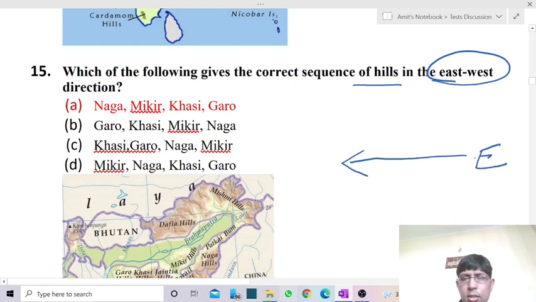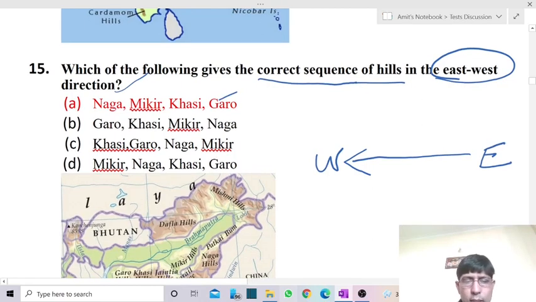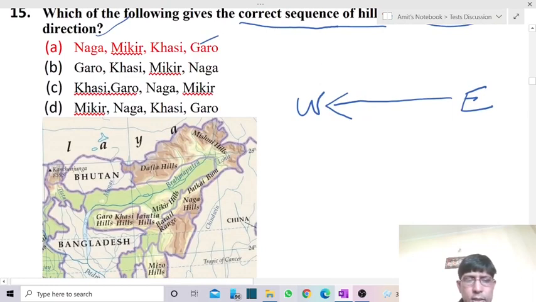This one is the east direction, this is the west direction, and we have to arrange from east to west. So these are the hills we have, the correct sequence of hills from east to west. The hills are Naga Hills, Mikir, Khasi, Garo. You know that Purvanchal, or the Eastern Hills in Nagaland, is called the Naga Hills, which lies at the border between India and Myanmar. So it forms the easternmost hill among the given. This one is Naga Hill.